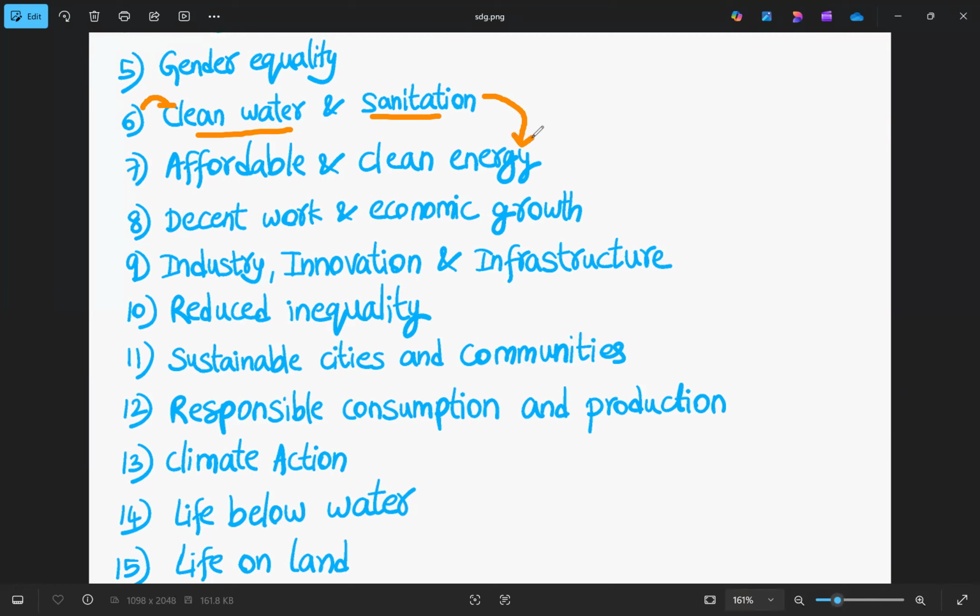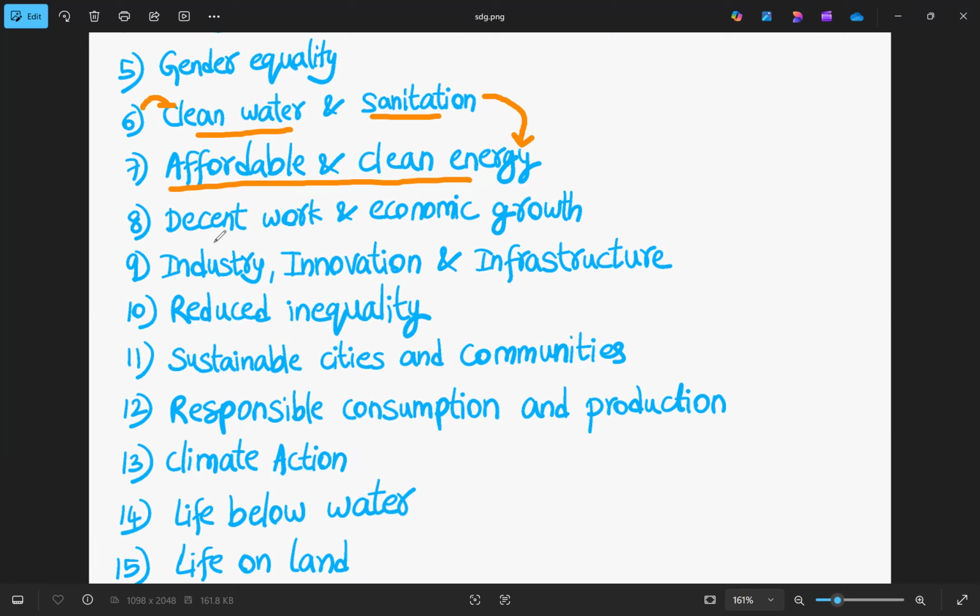So imagine that you want vitamin D, so you have to stand somewhere in the sun so that you can get energy from the sun. So we know solar energy is affordable. So the seventh SDG is affordable and clean energy.